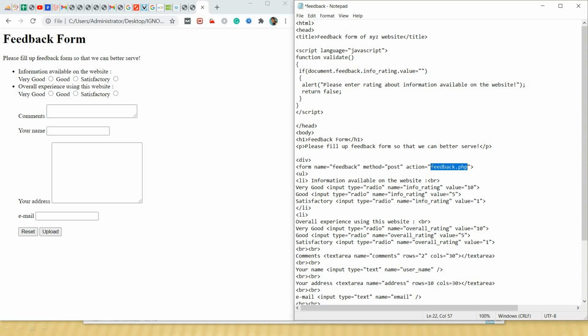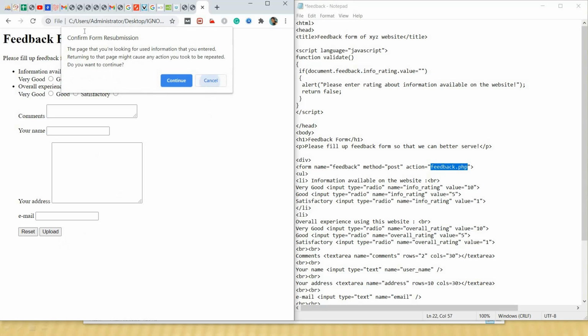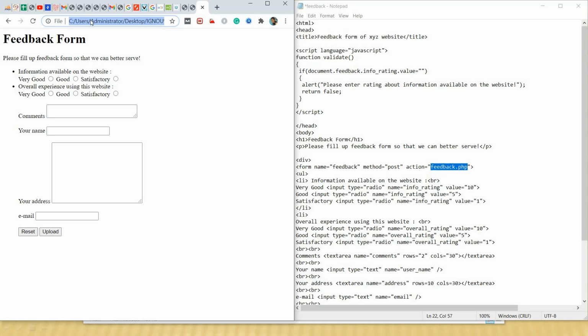Before submitting this data to feedback.php, we want to validate whether the user has entered all the fields on the user end itself, that is on the web page itself, so as to avoid further processing. Suppose I am clicking on upload. Sorry, I have to refresh it. I have refreshed it.